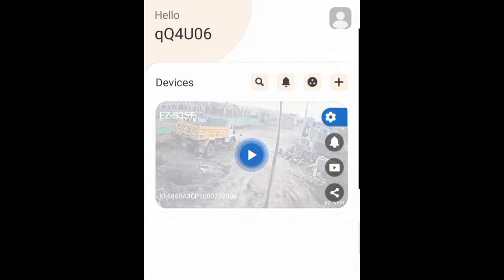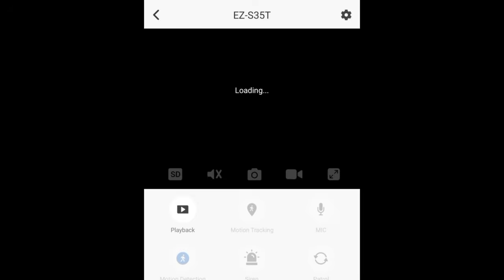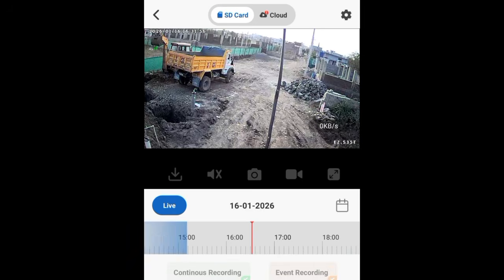Now tap on live. Check live, then tap on playback. Now you see playback is working fine.